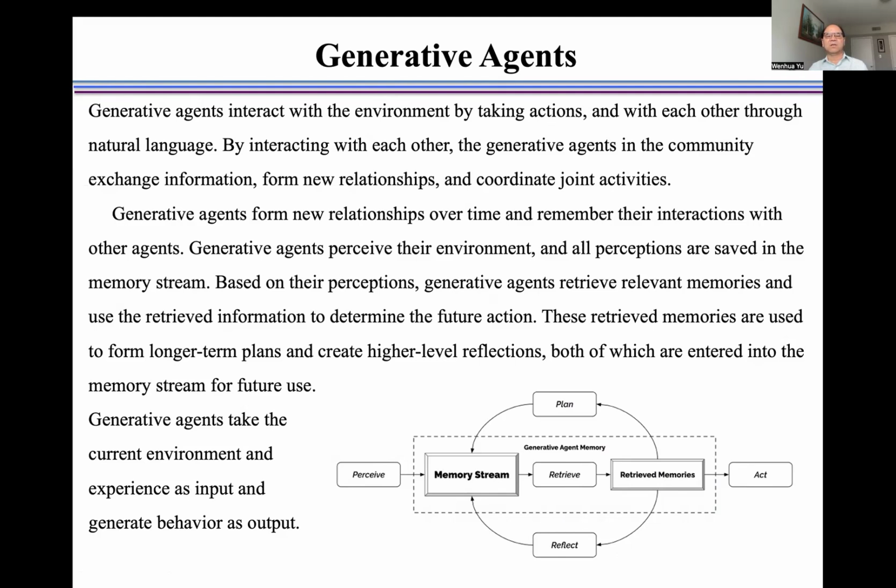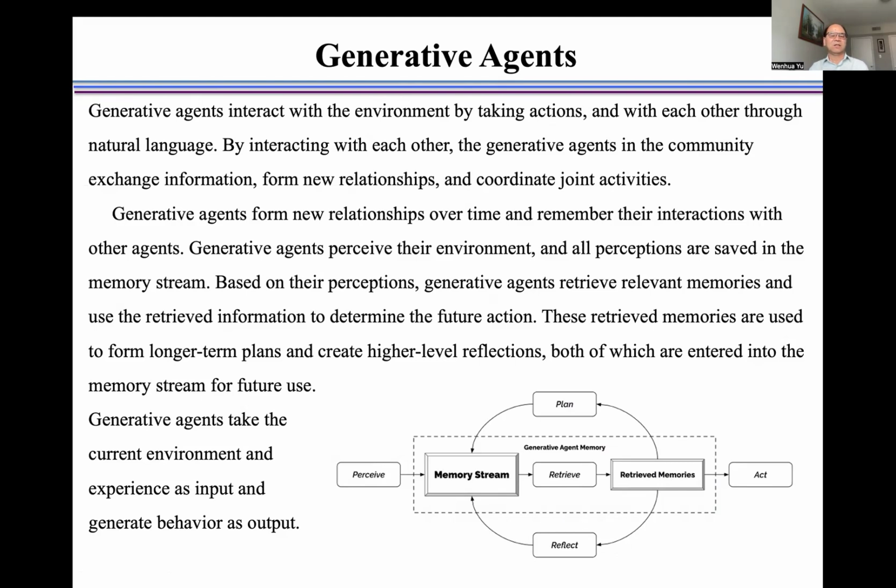Generative agents perceive their environment, and all perceptions are saved in the memory stream. Based on their perceptions, generative agents retrieve relevant memories and use the retrieved information to determine future actions. These retrieved memories are used to form longer-term plans and create higher-level reflections, both of which are entered into the memory stream for future use.